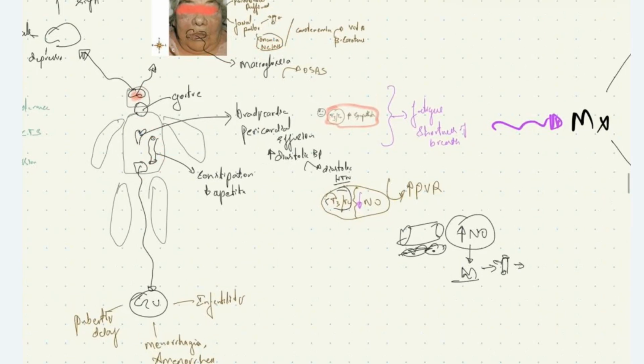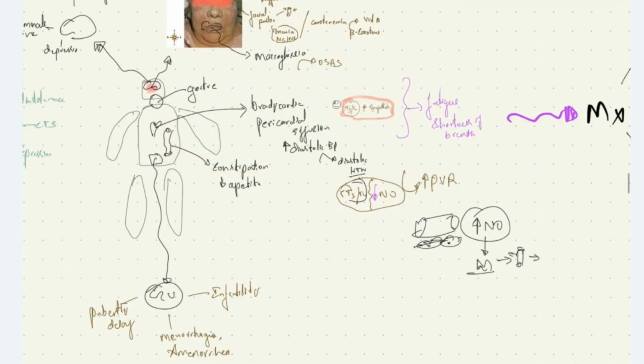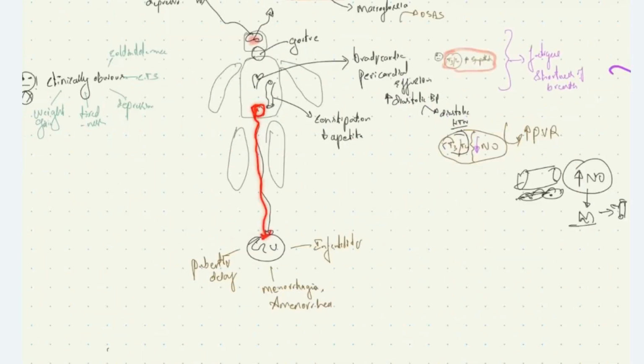GIT, due to reduced bowel activity, we can see constipation. Second to that, we can see reduced appetite. What are the genitourinary manifestations that we see in these patients? Those are delayed puberty. Normal thyroid hormone is required for normal growth spurt and puberty, so reduced thyroid hormones will cause delayed puberty.